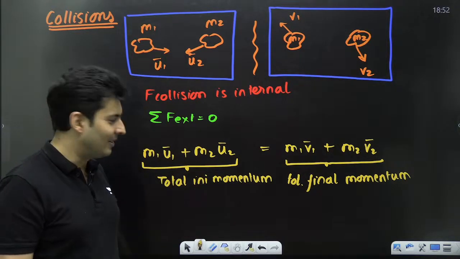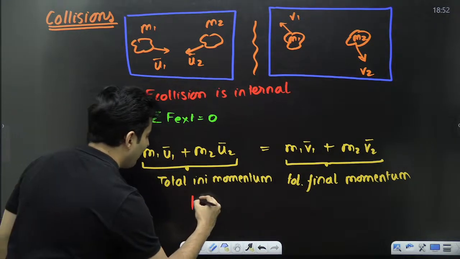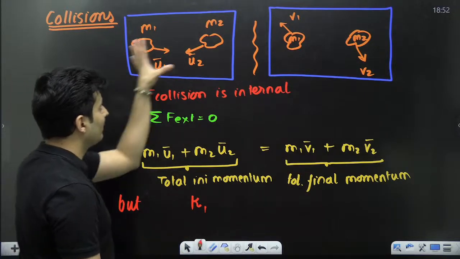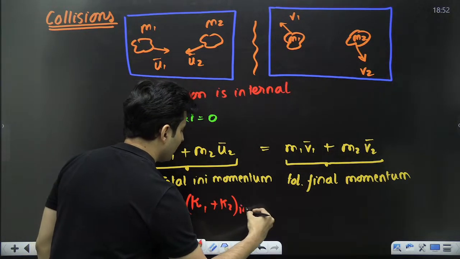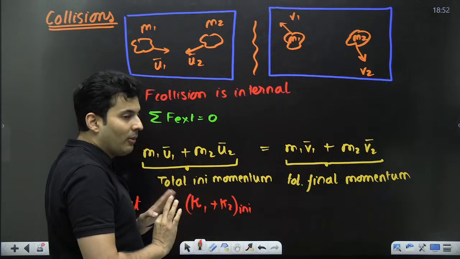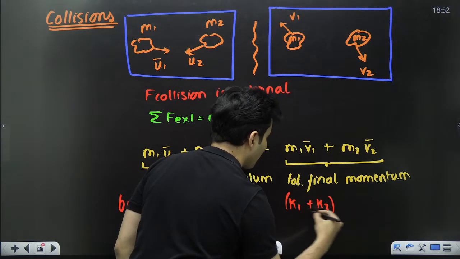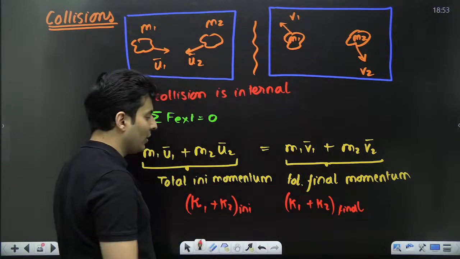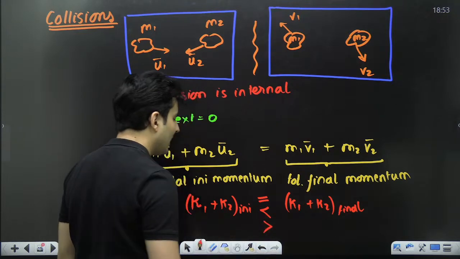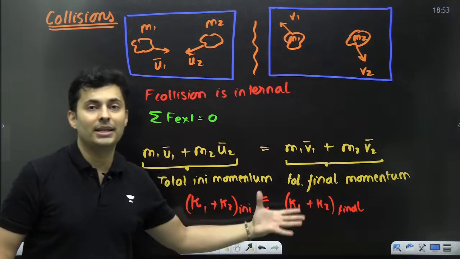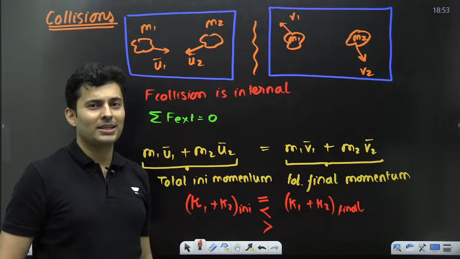But, there is a but now. Even if the momentum is conserved, now there is a but. What is that but? K1 initial plus K2 initial, the initial kinetic energy of the system, may be equal, may not be equal to the final kinetic energy, K1 plus K2 finally. May be or may not be. It depends. It could be equal to, it could be less than, it could be more than. There is no clear cut answer, it depends from problem to problem, depends on the nature of the collision.